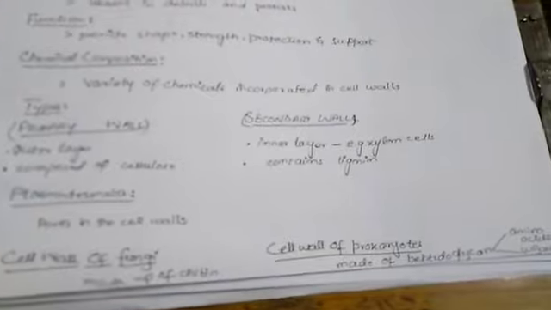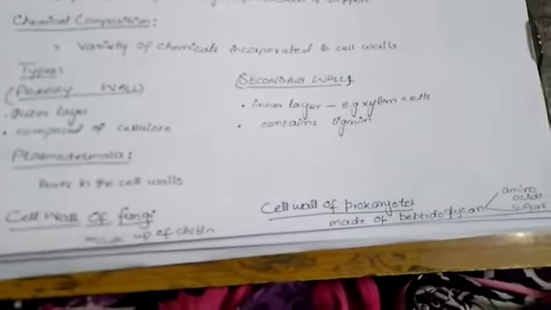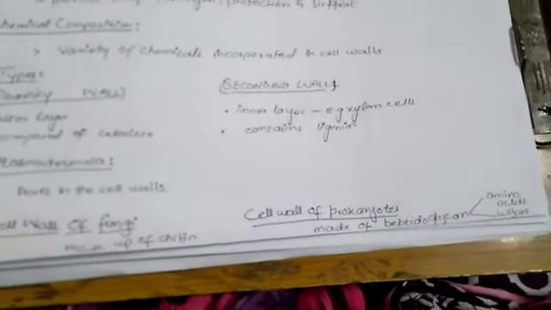In the cell wall of fungi, cellulose is not present and a variety of chemicals are present. For example, chitin is present in the cell wall of fungi. Now what is the composition of the cell wall of prokaryotes? Prokaryotes have a cell wall composed of the chemical peptidoglycan, that is a complex of amino acids and sugar.